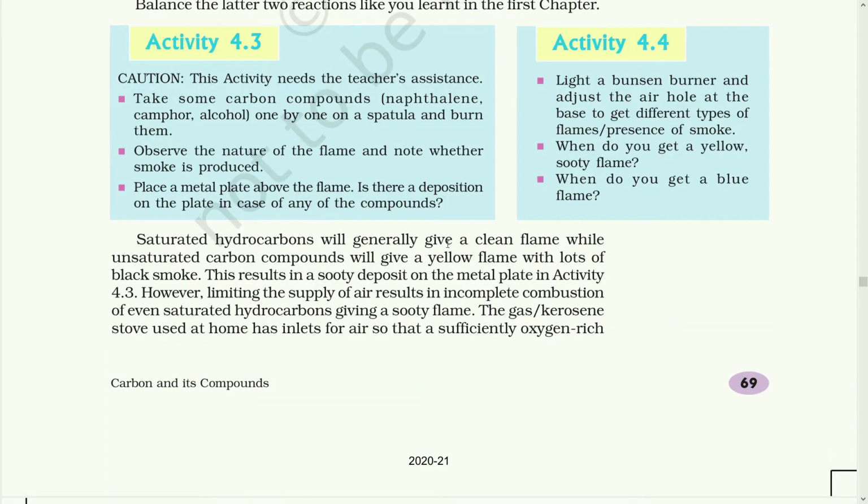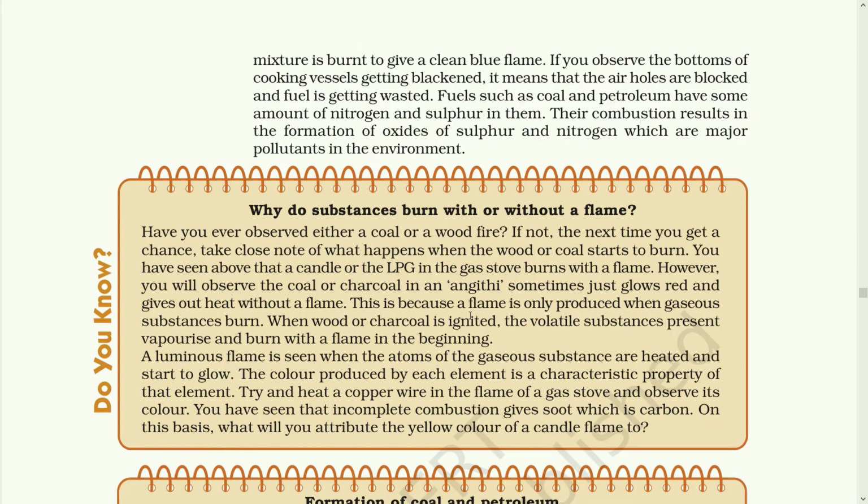Saturated hydrocarbons will generally give a clean flame, that means a blue flame, while unsaturated carbon compounds will give a yellow flame with lots of black smoke. This results in a sooty deposit on the metal plate. However, limiting the supply of air results in incomplete combustion of even saturated hydrocarbons, giving a sooty flame. The gas or kerosene stove used at home has an inlet for air so that a sufficient oxygen rich mixture is burned to give a clean blue flame. But if you observe the bottom of the cooking vessel getting blackened, it means that the air holes are blocked and the fuel is getting wasted.